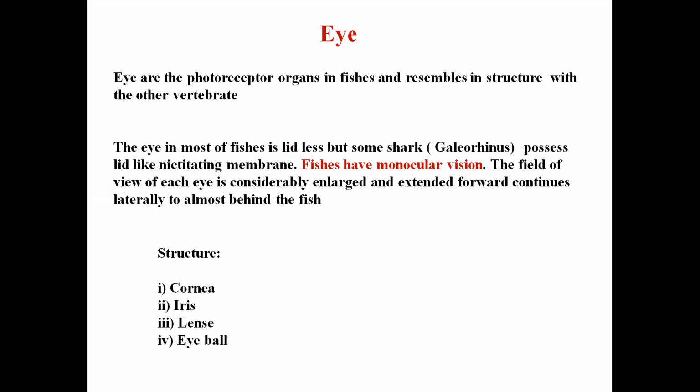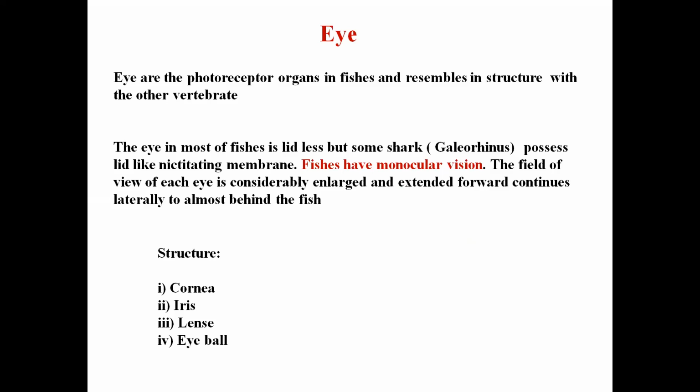As I have told, eyes are the photoreceptor organs in fishes, and their structure resembles the eye of other vertebrates. In most fishes the eye is lidless, meaning fish don't have a lid or covering on their eye, except some sharks, like Galeorhinus.